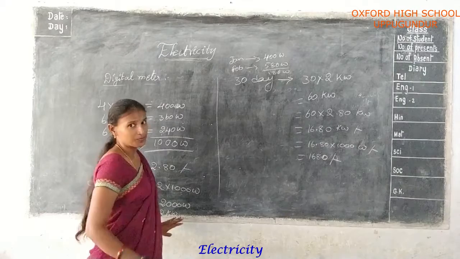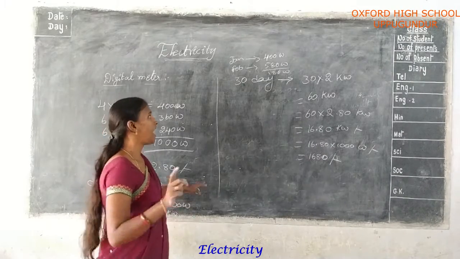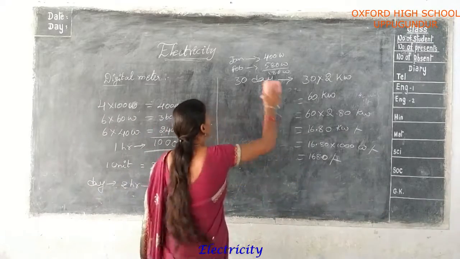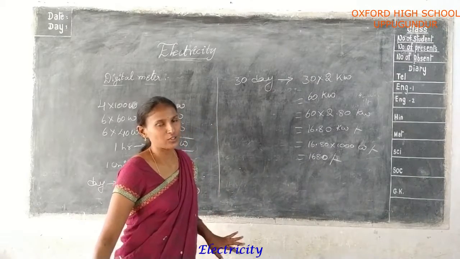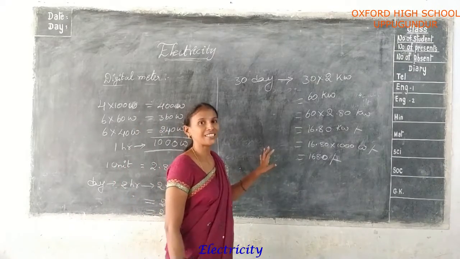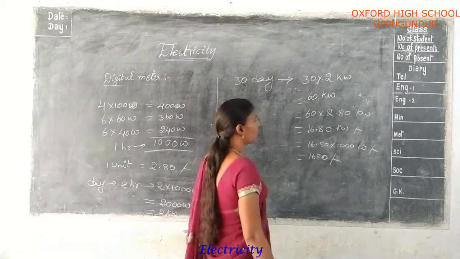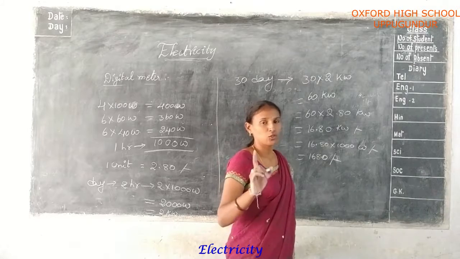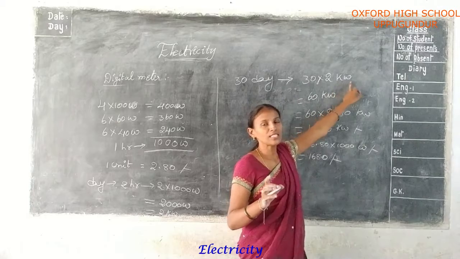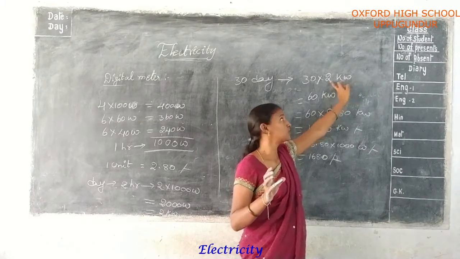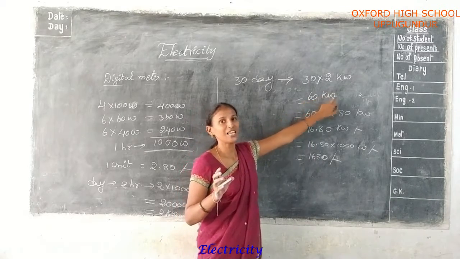But this is only 1 day's units. Here we calculate only 1 day's units. The next step is to find out the 30 days units. You calculate the 30 days units. Daily you are using 2 hours, but here you find out for 30 days. So 30 into 2 hours of 2 kilowatts only. Okay, multiplying, finally it comes to 60 kilowatts.